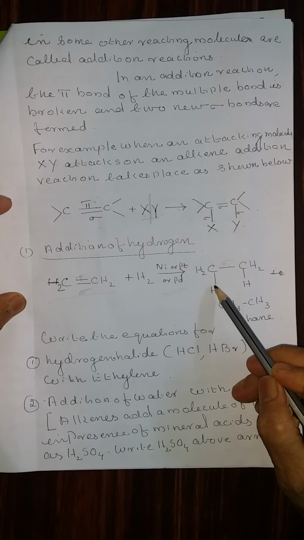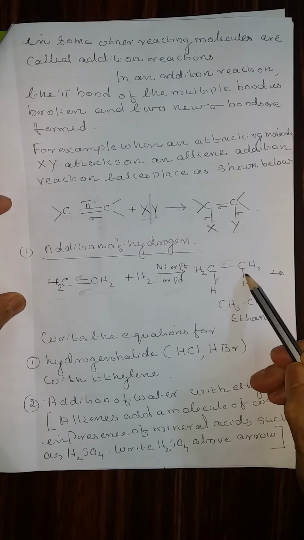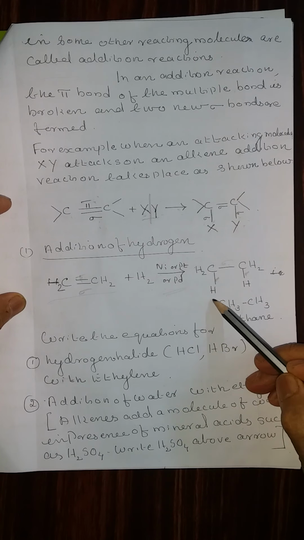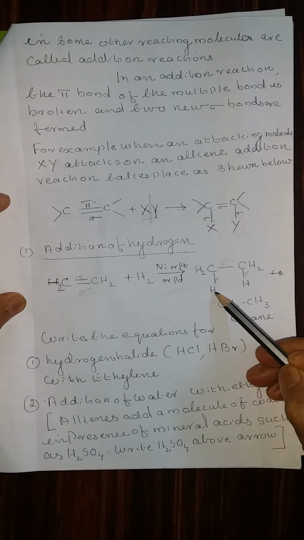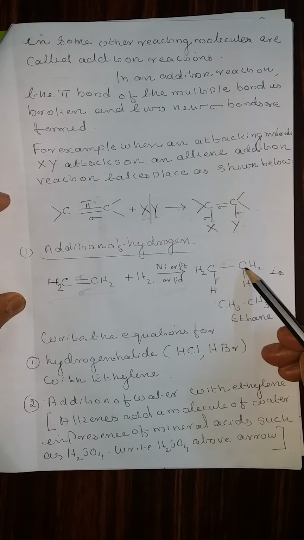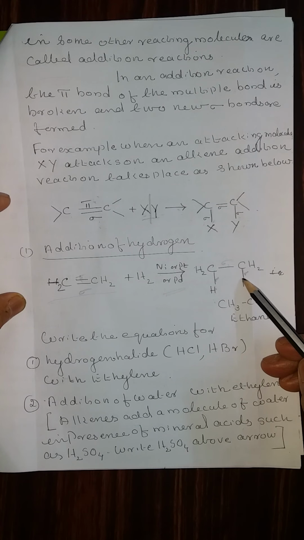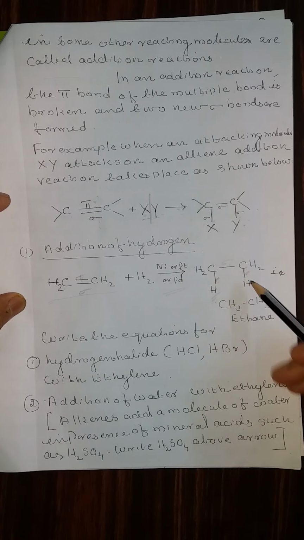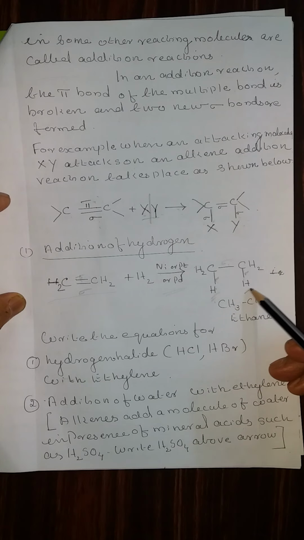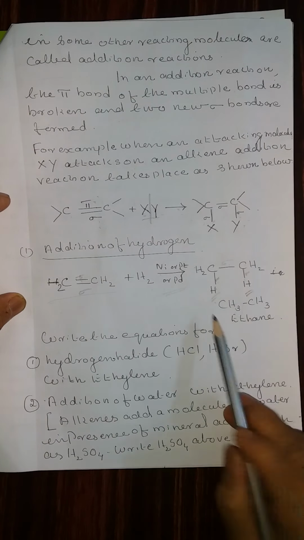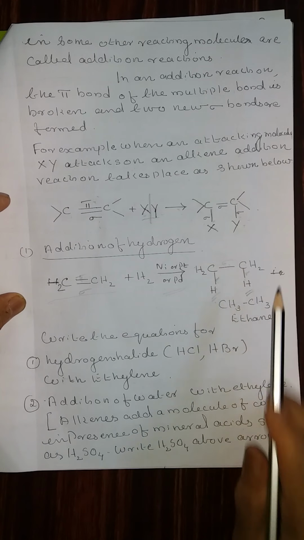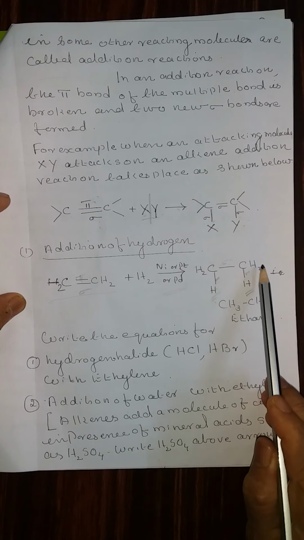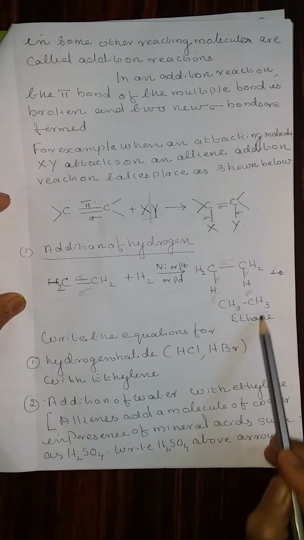The pi bond breaks and two sigma bonds are formed from the carbon. When you are writing the structure, write from the carbon, this is a sigma bond, and from the carbon, this is a sigma bond. To one sigma bond, one hydrogen atom is attached, and to the other sigma bond, the other hydrogen atom is attached. Therefore, the product is CH3 sigma bond CH3, that is called ethane.